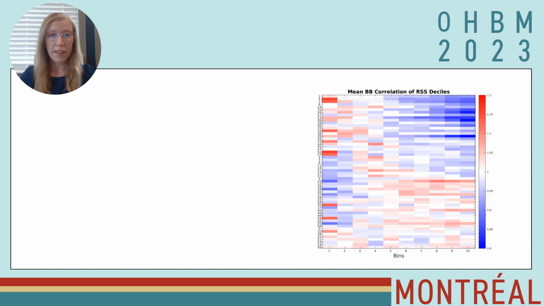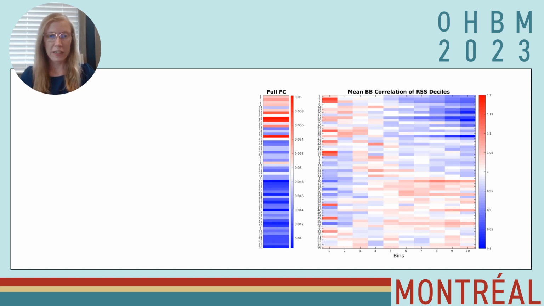Now, if we just take the RSS values of the frames and then break them up into decile bins, we can then look at how frames relate to different behaviors. For this figure, you can see that the bins are sorted based off of RSS amplitude, with the first bin showing the highest RSS values and the last bin showing the lowest. And here we see that different behaviors have stronger mean brain behavior correlations in the top decile frames, while others load more onto the mid or low amplitude frames that are less seen in full functional connectivity.